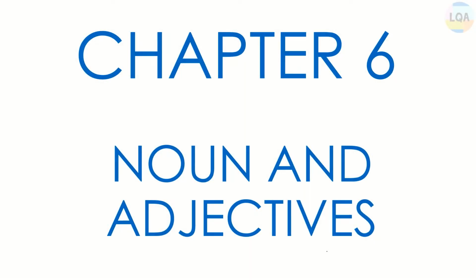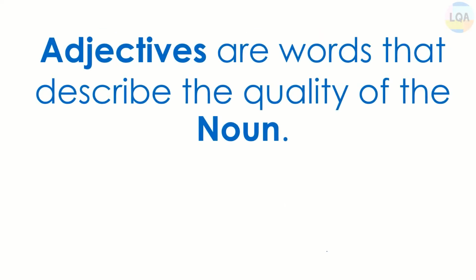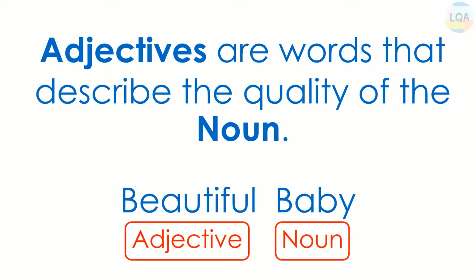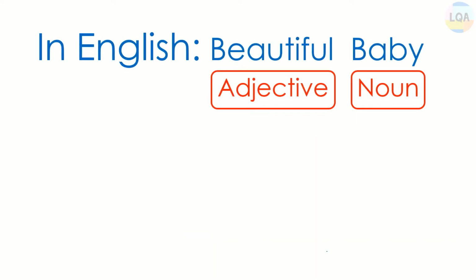Bismillah, we are going to start our 6th chapter, Noun and Adjectives. Adjectives are words that describe the quality of the noun. For example, beautiful baby. Here, beautiful is an adjective which is describing the noun baby. In English, the adjective comes before the noun, as we can see in this example, beautiful baby.